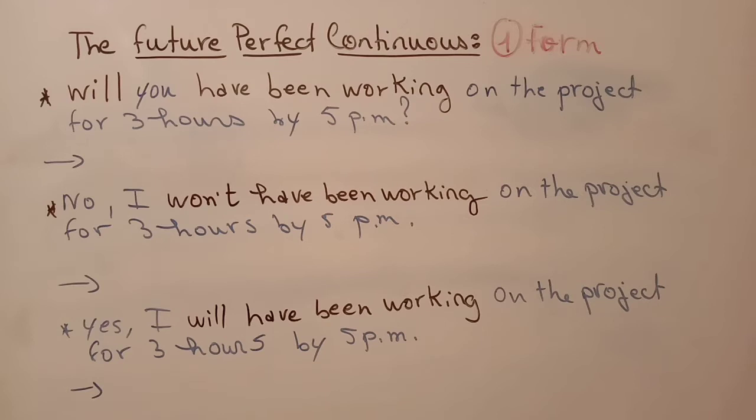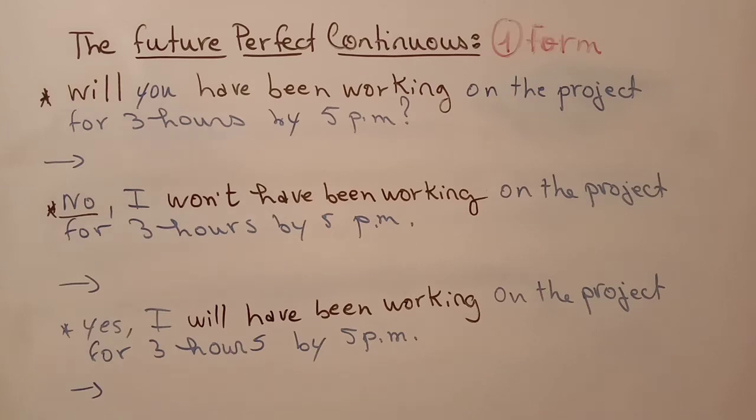As usual, we try to study the three types of a sentence. I mean the affirmative, the negative, and the interrogative. That's what we have on the board. First example, or first sentence: Will you have been working on the project for 3 hours by 5 p.m.? So this is a question. No, I won't have been working on the project for 3 hours by 5 p.m. This is a negative sentence. And then the last one: Yes, I will have been working on the project for 3 hours by 5 p.m. So this is a positive or affirmative sentence.